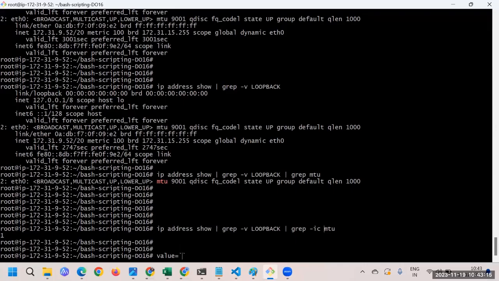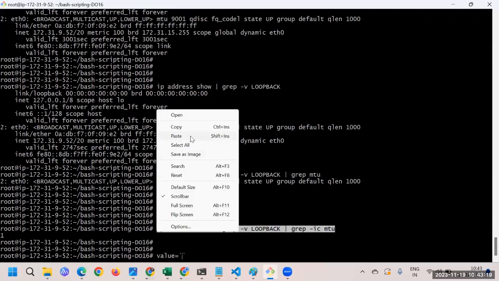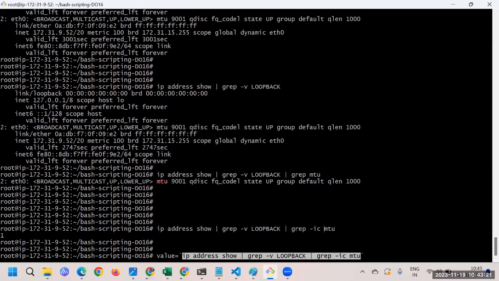So execution of this whole command, you can just do it this way. And what is the output you will get? Just try to understand. Whenever you are doing something like this, the execution of this whole command will happen. Then here in the value, you will get assigned whatever result you get here. So that particular value you will get here, and that is what is going to happen.